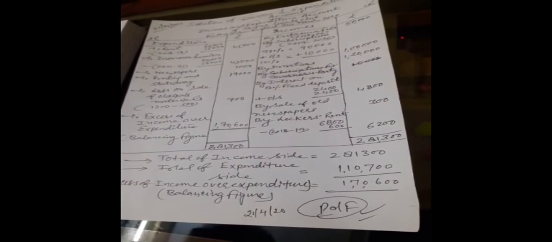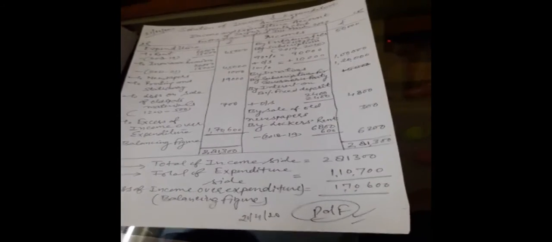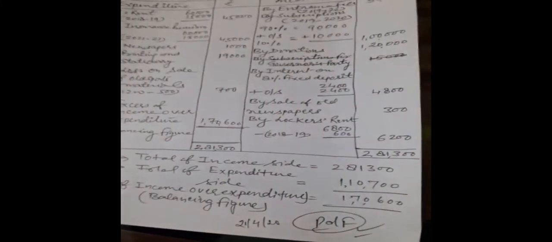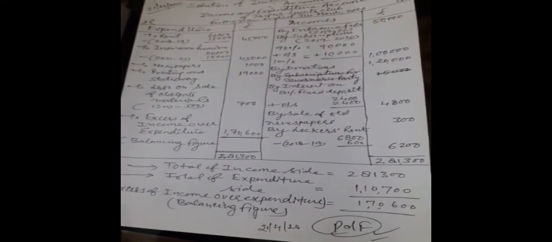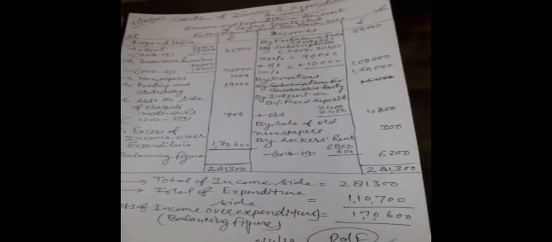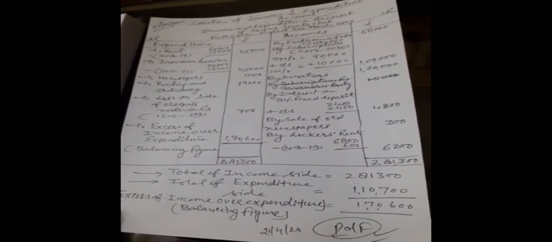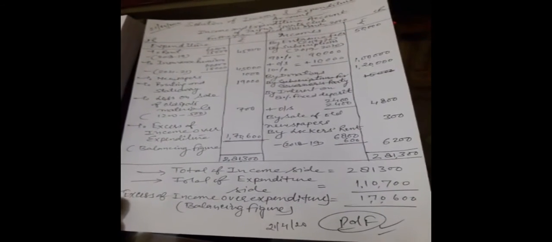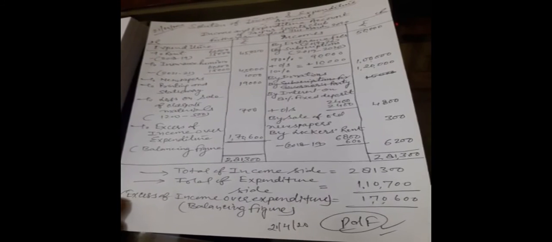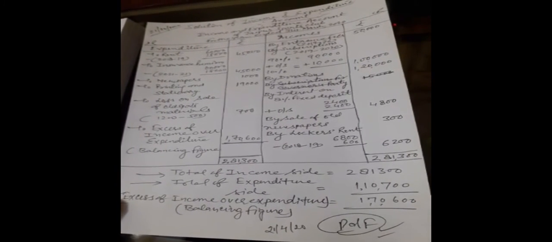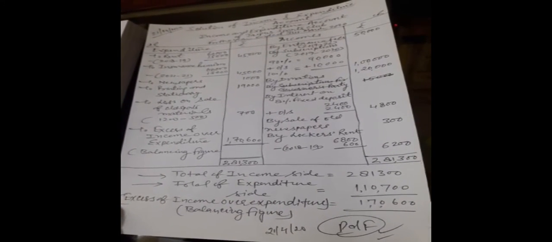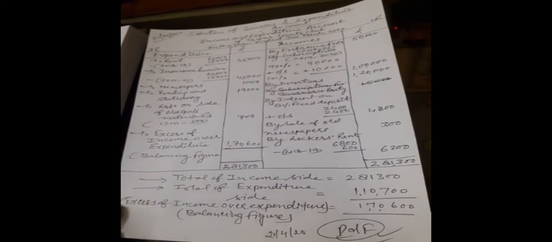It's just like a net profit, which you know very well when we prepare the profit and loss account. Because we are preparing the income and expenditure account, here it will not be recorded as net profit. It will be recorded as the excess of income over expenditure by rupees 1,70,600. That's all about the solution of this question.